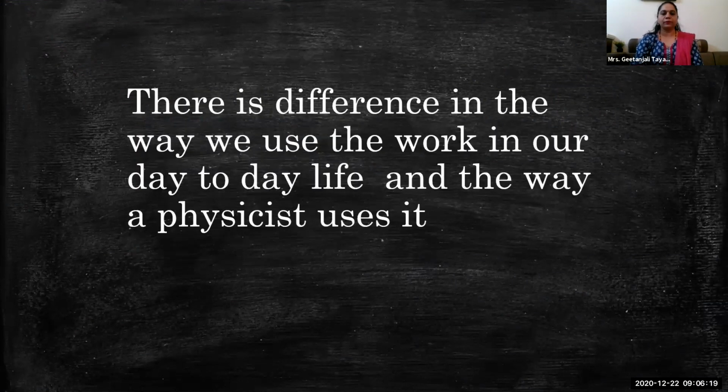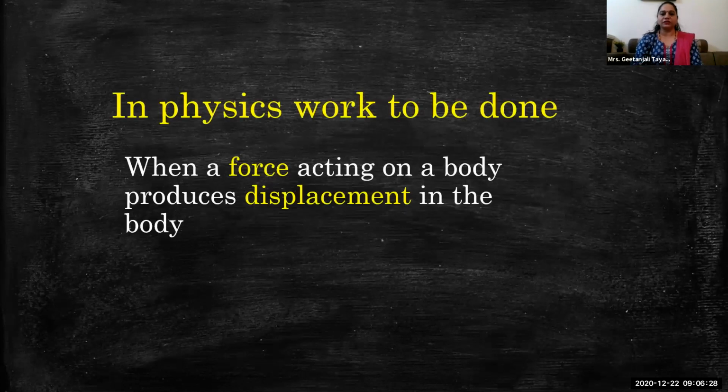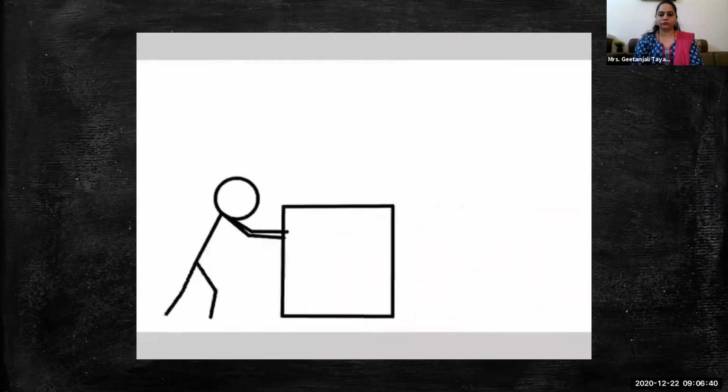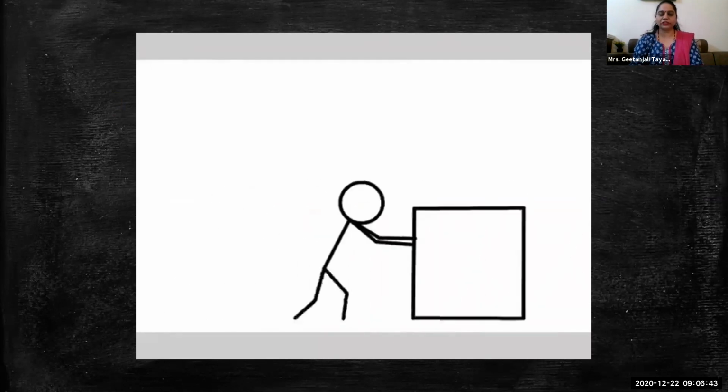Just a quick revision. The way we use the word work in our day-to-day life is different from how physicists consider it. In physics, work is done when force is applied on a body and that body gets displaced. Only then can we say work is done. So when we apply force, the object should get displaced or move ahead.